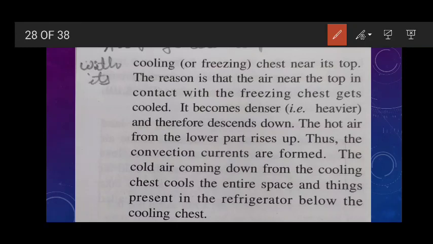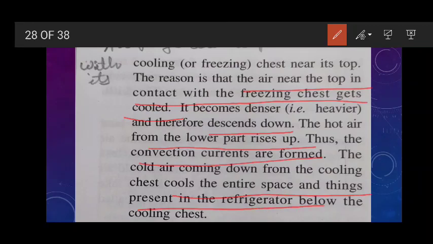The reason is that the air near the top, in contact with the freezing chest, gets cooled, and as it gets cooled it moves what? Down. Yes, it descends, and the hot air from the lower part rises up, and thus convection currents are formed there. The cold air coming down from the cooling chest cools the entire space and the things present in the refrigerator below the cooling chest. That is why the cooling chest you will find where?